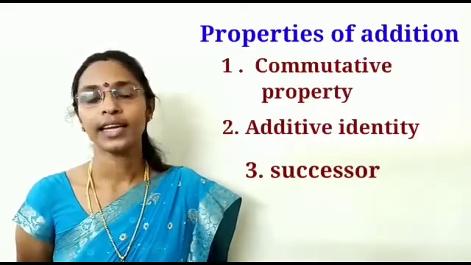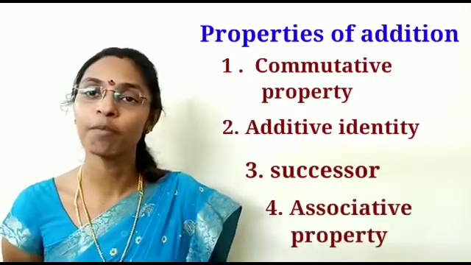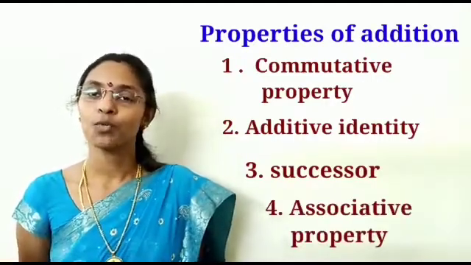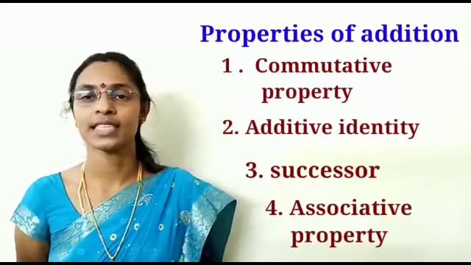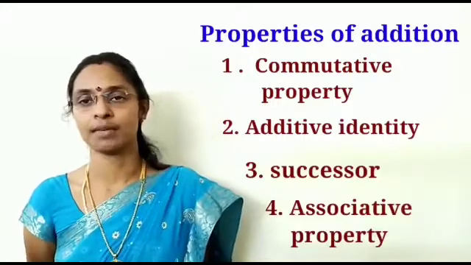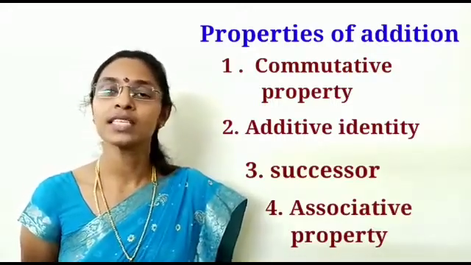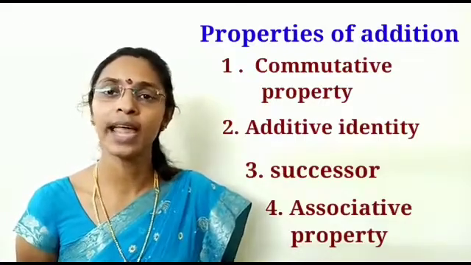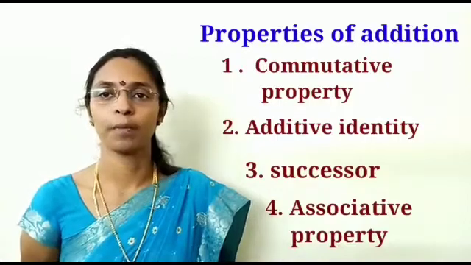Okay, children. And the last property is associative property. So, what did we see in the associative property, children? Yes, we have to group the numbers in different ways. Even though we group the numbers in different ways, the sum remains the same. This is about associative property.